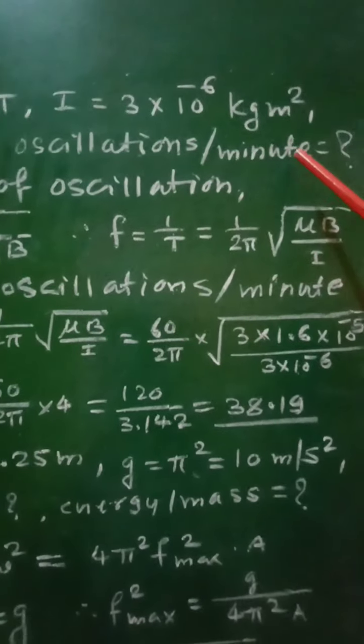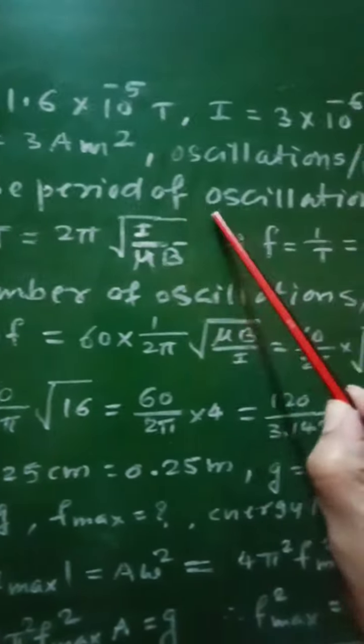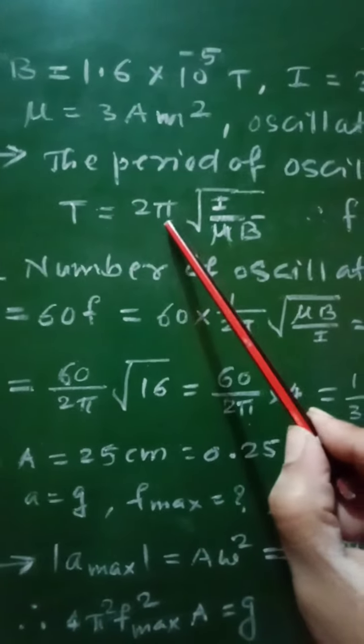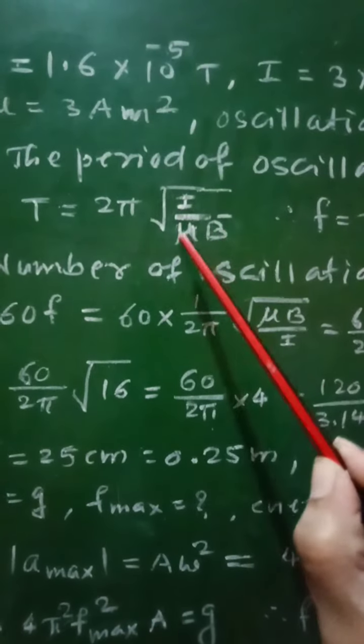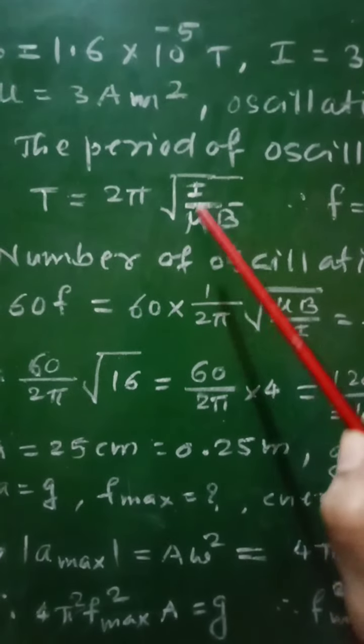Now the period of oscillation is given as T is equal to 2 pi square root of I upon mu B.